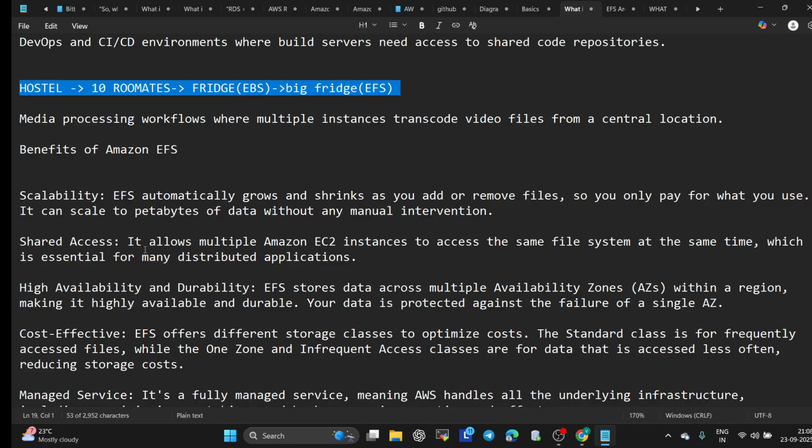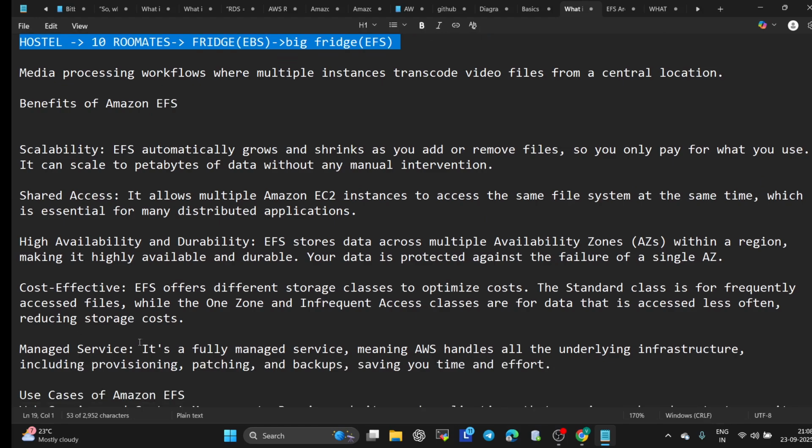Now, we understood shared access. Next, managed services. First we'll explain high availability. High availability and durability means, in a simple way, data is stored across multiple availability zones. EFS stores data across multiple availability zones within a region, making it highly available and durable.